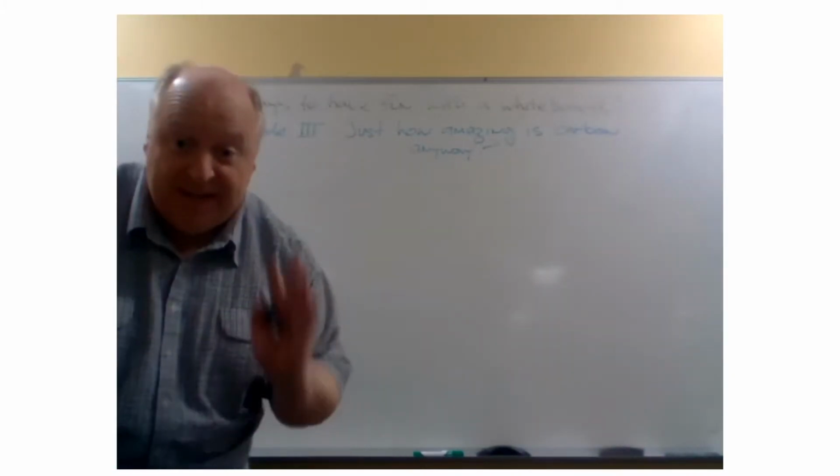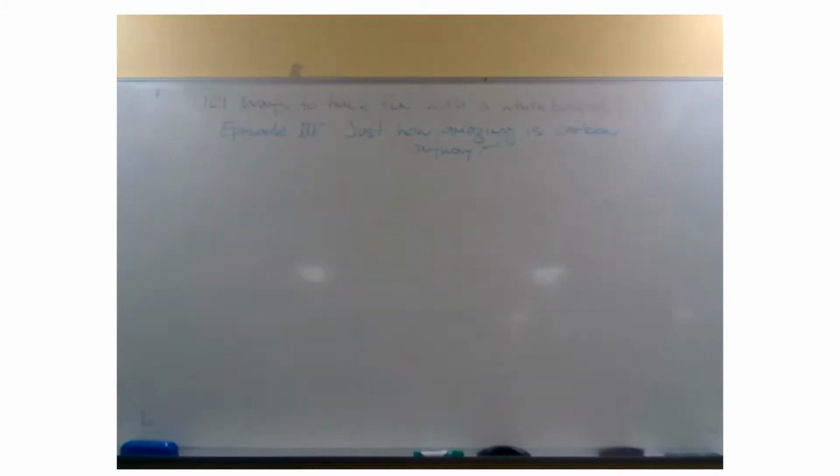Just how amazing is carbon anyway? What we're going to talk about today is the fact that carbon can make millions of different types of compounds, more compounds than any other element on the periodic table. This is because of a couple of things: carbon's small size, but also its electronic configuration.